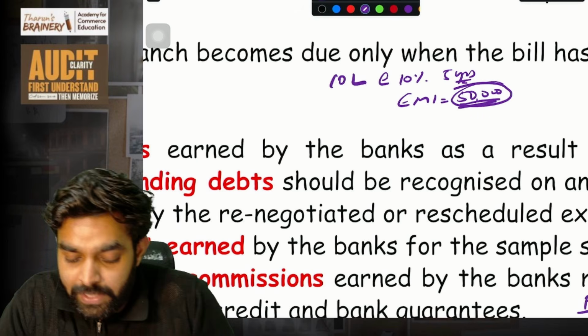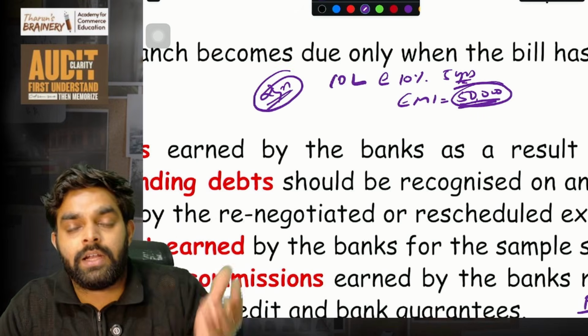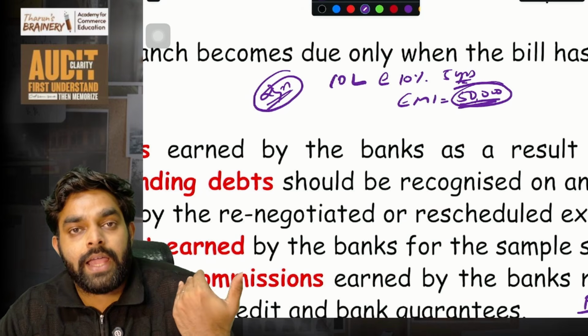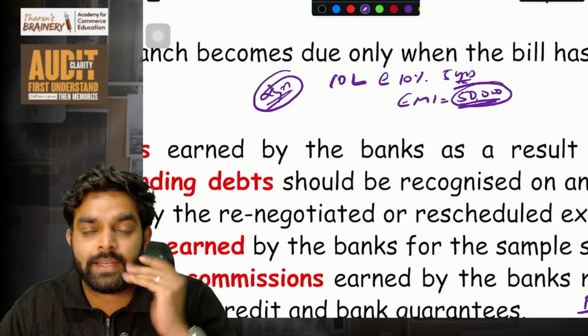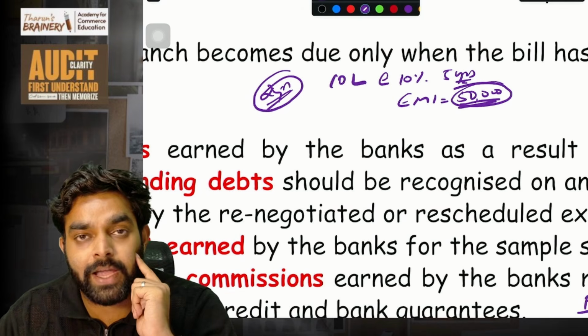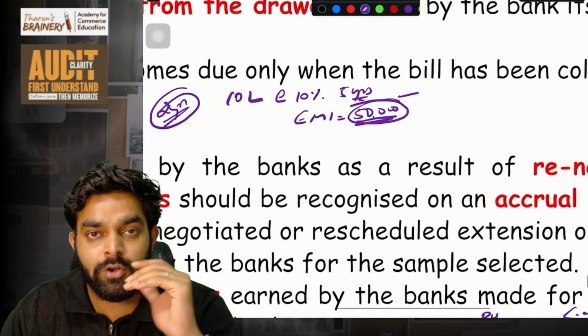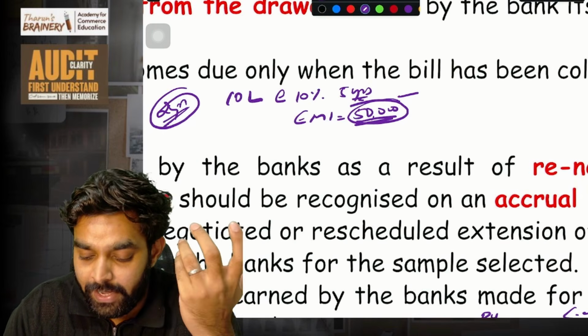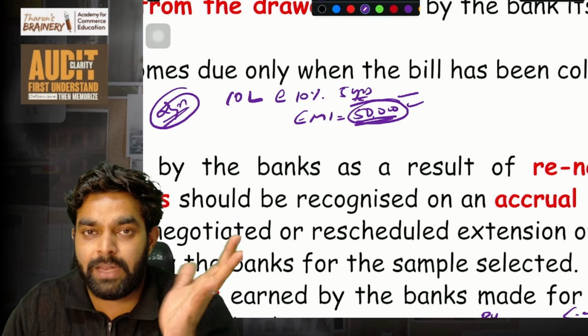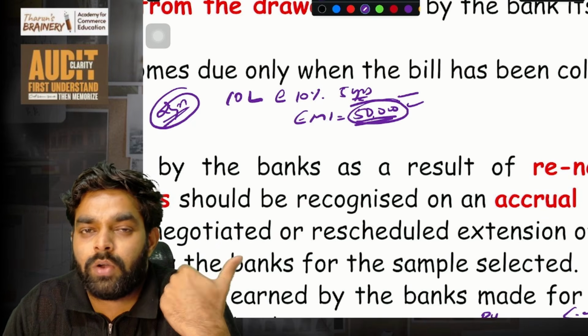So for the first 2 years I paid money properly. But then after 2 years, I don't have the cash flow. I resigned from my job. I don't have money. So I'll go to the bank and tell the bank, I cannot repay 50,000 EMI every month. Can you do some recalculation and make the EMI 25,000? I can pay 25,000 a month because I now don't have a job.